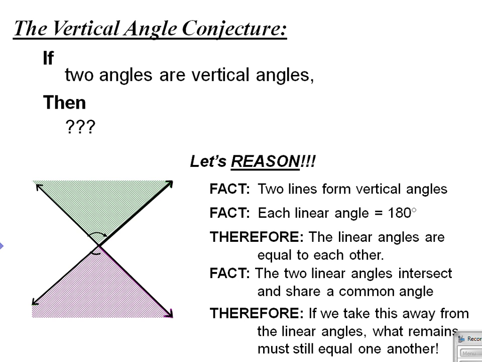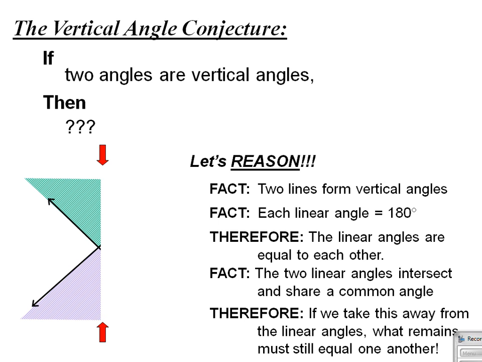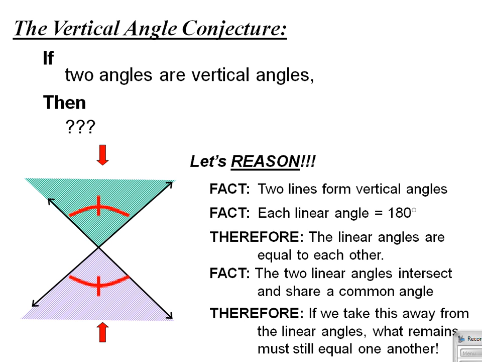So if that shared portion gets subtracted from the remaining measures of each angle, those remaining measurements must still be congruent. It's just like algebra, where if you have a common factor being added to both sides, you can subtract that common factor, and then what's left still must be equal to each other in value. The same is true with this geometry.